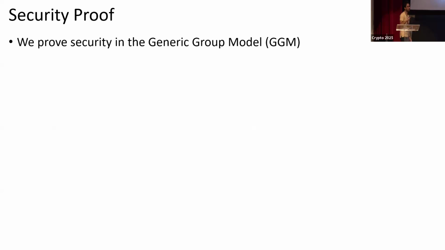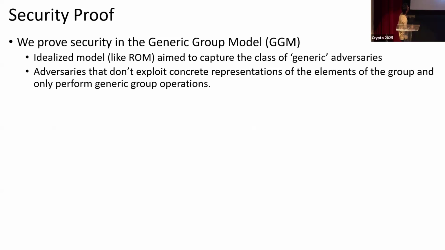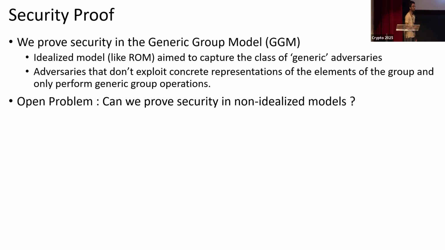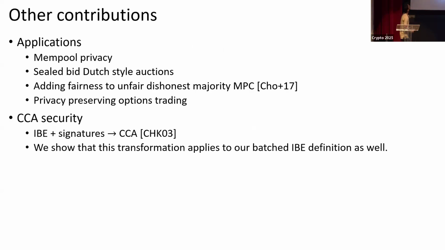We show that this leads to a secure batched identity-based encryption scheme in the generic group model. It's an open problem whether we can prove security in non-idealized models.